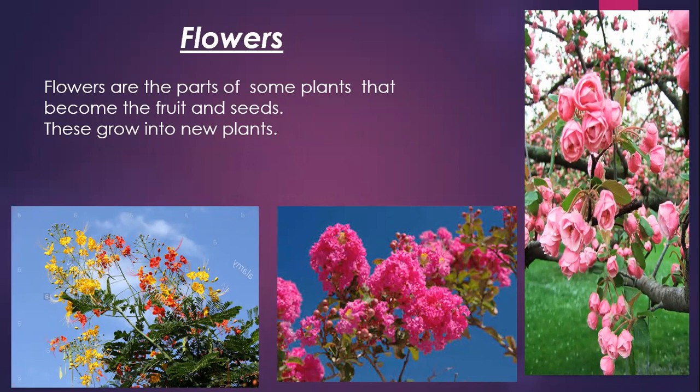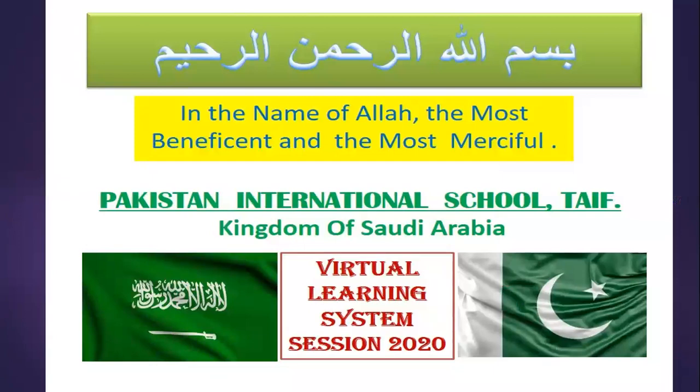Then the flowers, the most beautiful and attractive part, that become the fruit and then provide seeds, and then they grow into new plants, and they reproduce again and again. We will continue this lesson in the next class, inshallah. Then I will explain to you all the different things about the plants and trees. That's all for today.